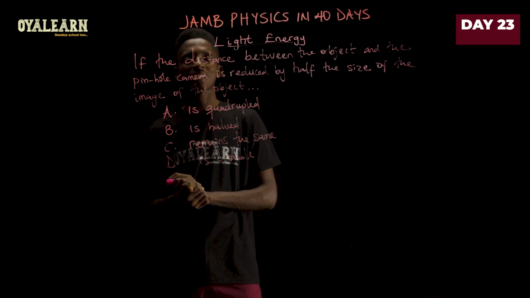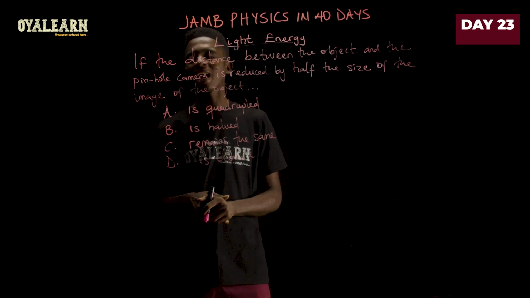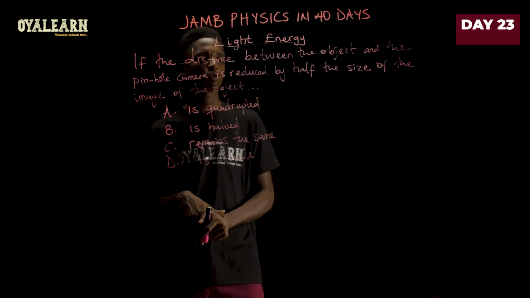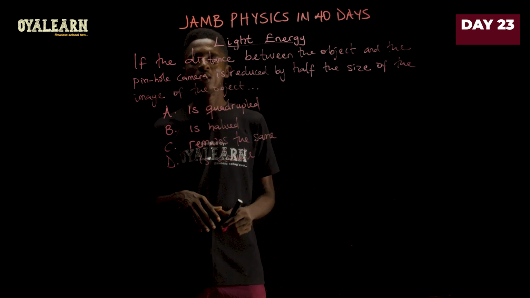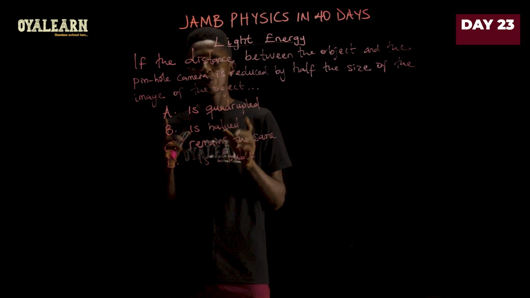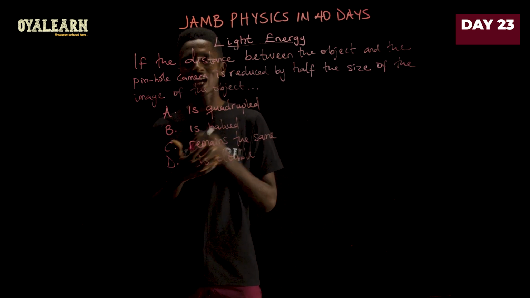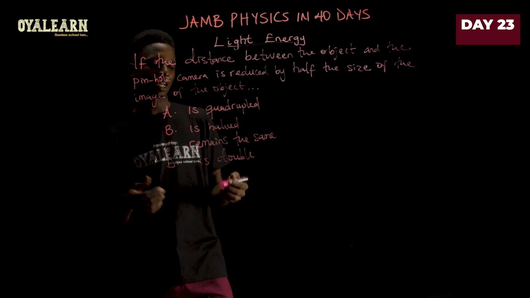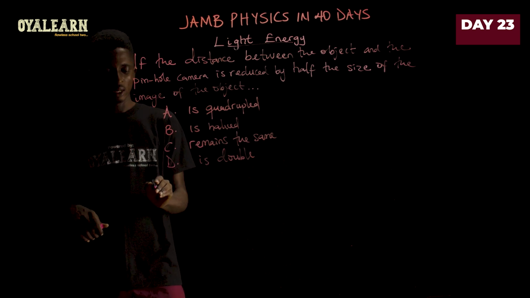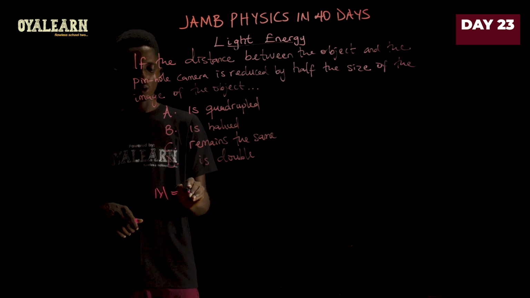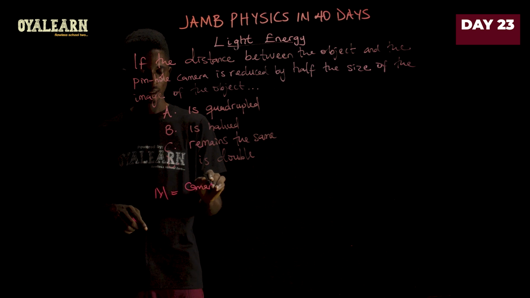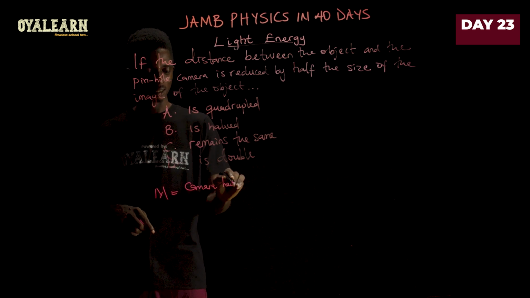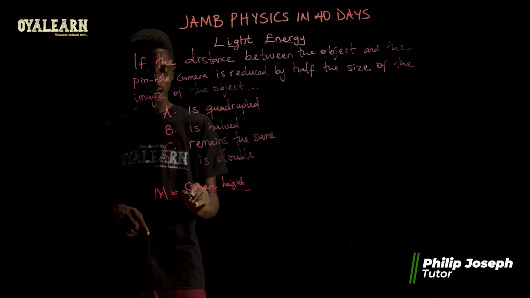This question says, if the distance between the object and pinhole camera is reduced by half, the size of the image of the object. So we're going to find what happens to the size of the image, that is image height. Now what we know is that magnification equals camera length or height over object distance.